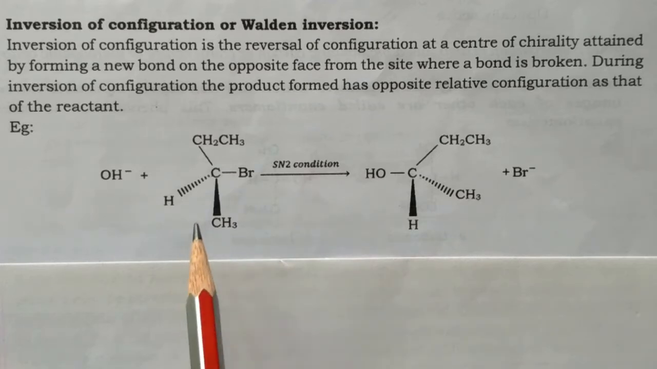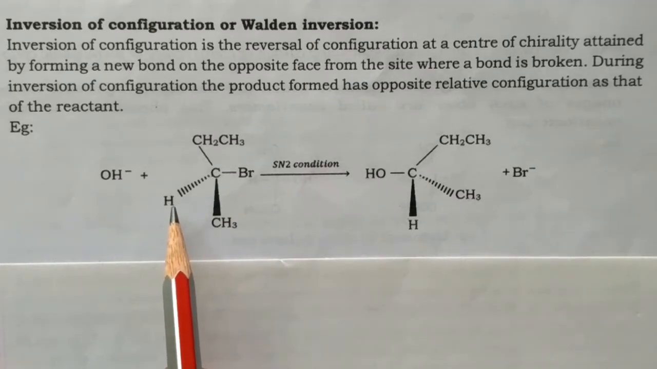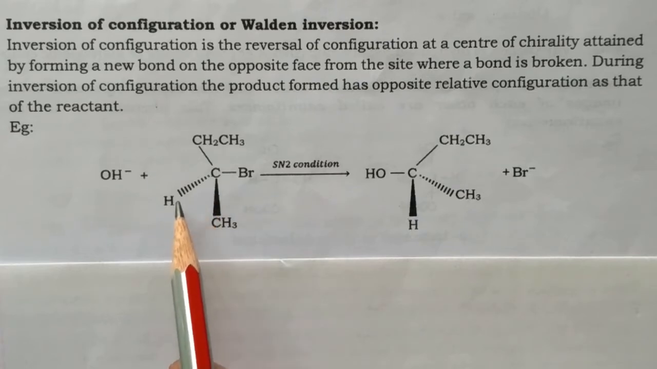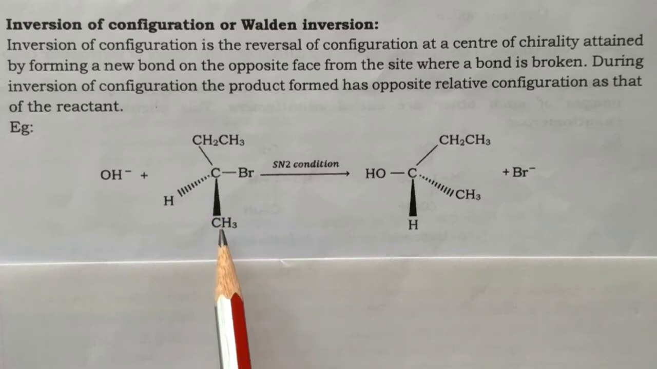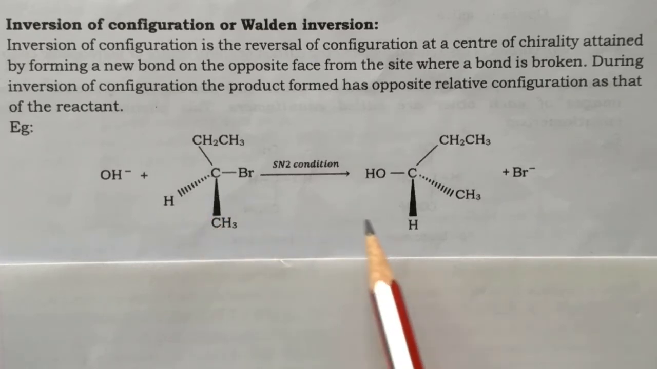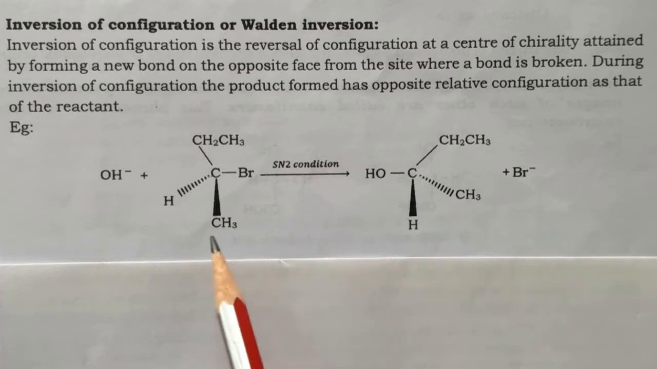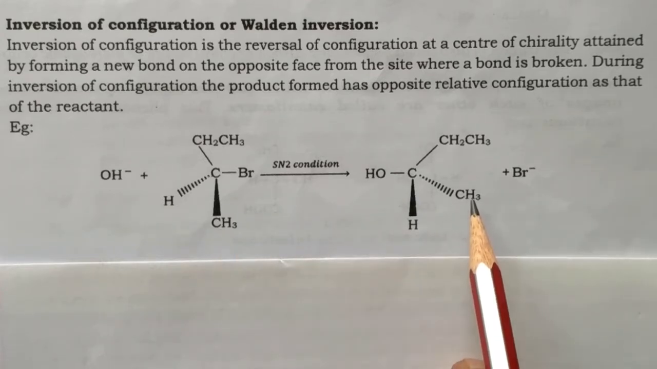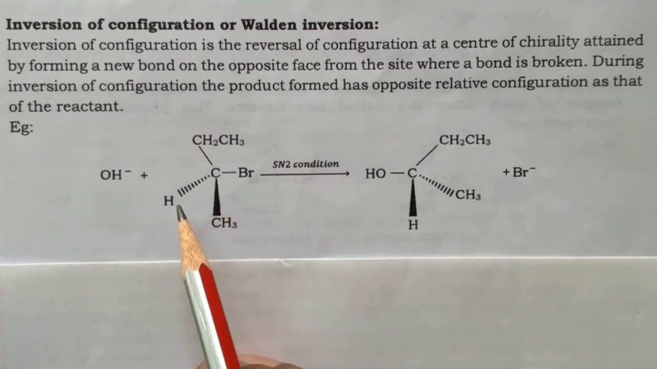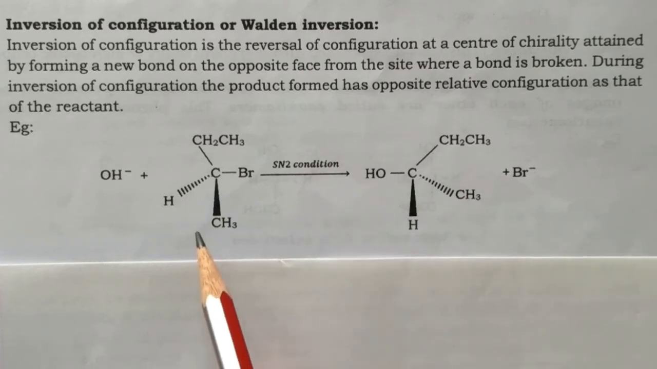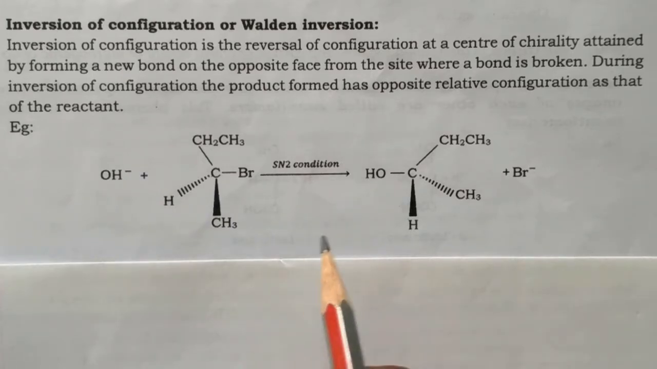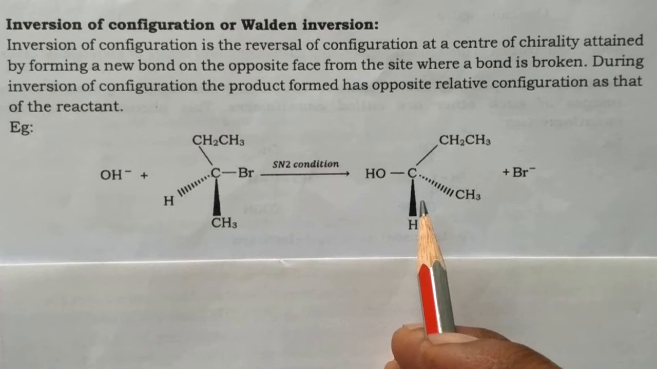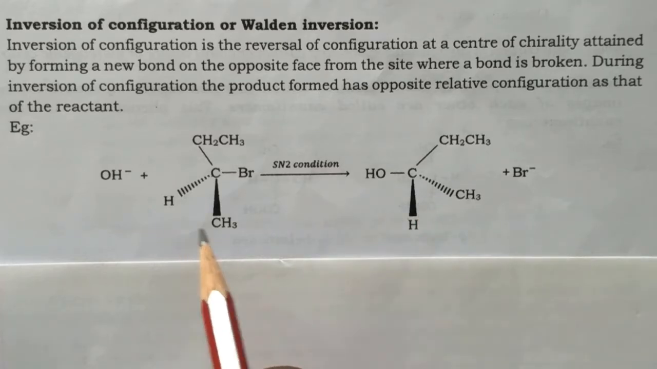Here, this is the chirality center where you are having a C-Br bond. During this reaction, this bond gets broken, and OH minus attaches to the carbon atom from the opposite side of the leaving group. Here, on the reactant side, you are having hydrogen behind the plane. This dotted wedge indicates the atom which is behind the plane. A solid wedge indicates the atom in front of the plane. During this conversion, the CH3 which is in front of the plane goes back behind the plane, and the H which is behind the plane comes in front of the plane. Complete inversion of configuration takes place. The product formed has the opposite configuration. Such configuration is known as inversion of configuration.